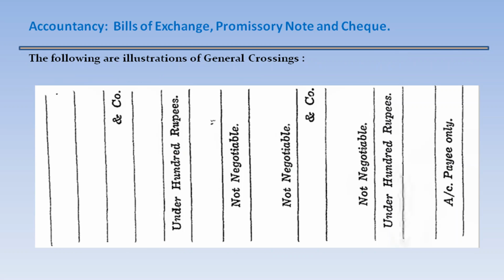The following are illustrations of general crossing. First one, two parallel lines. Second one, two parallel lines with "and company." Third one, two parallel lines under 100 rupees. Fourth one, two parallel lines not negotiable. Two parallels not negotiable and company. Two parallels not negotiable under 100 rupees. Two parallel lines account payee only.